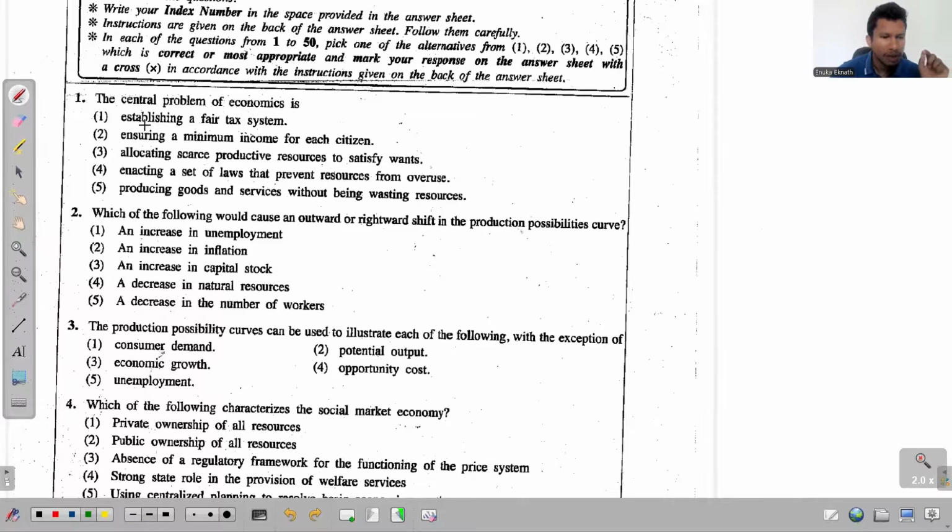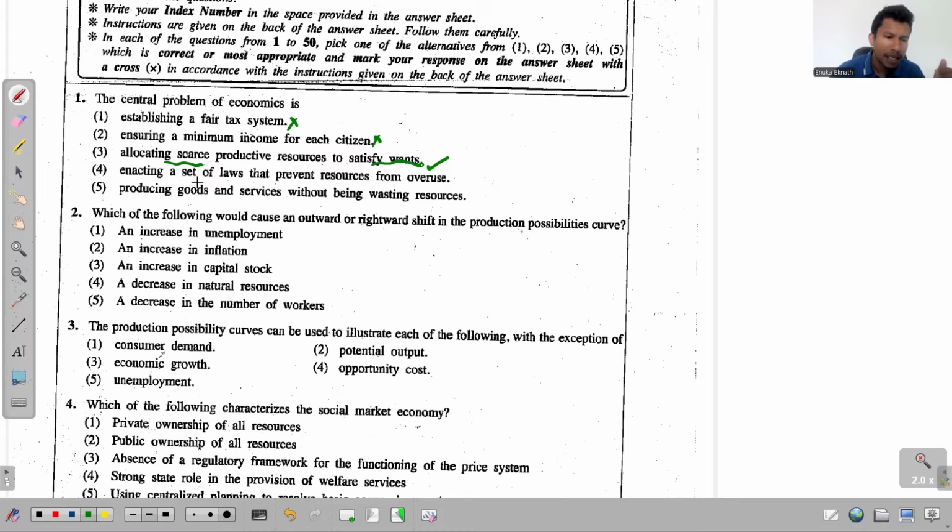this scarcity. The first one says establishing a fair tax system. This is not the central problem of economics. Second, ensuring a minimum income for each citizen is also not the central problem. But the third one says allocating scarce productive resources to satisfy wants. This doesn't directly say just scarcity, but it says that the central problem of economics is allocating the scarce resources to satisfy wants. It's much broader. Anyway, it talks about scarcity. So this is the answer for question 1.